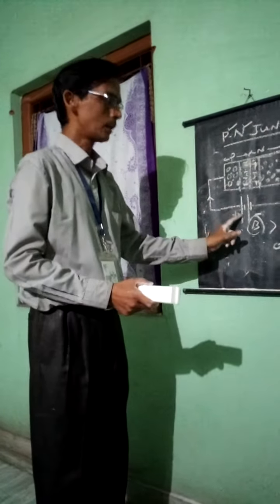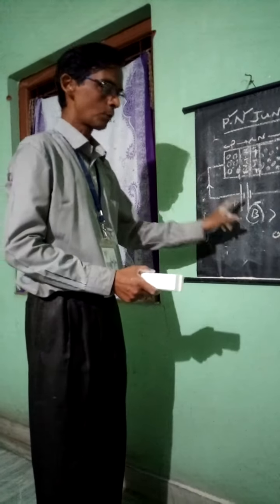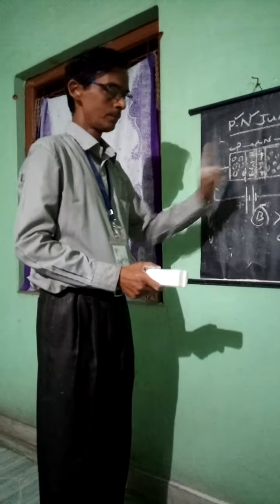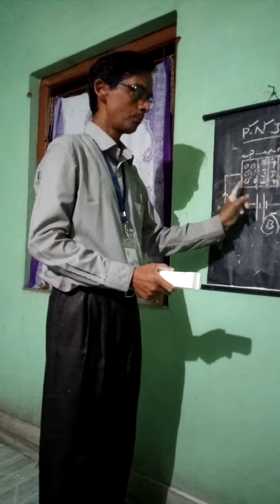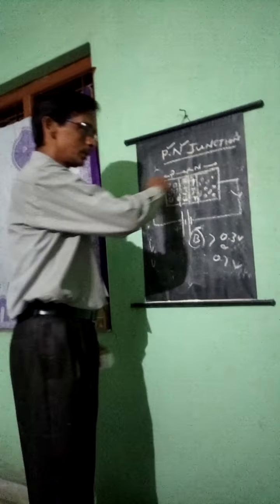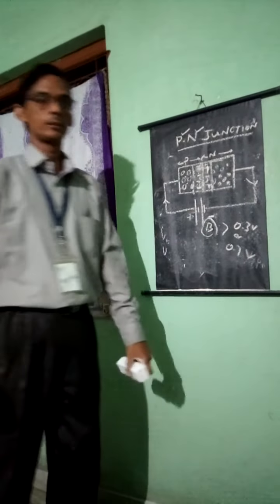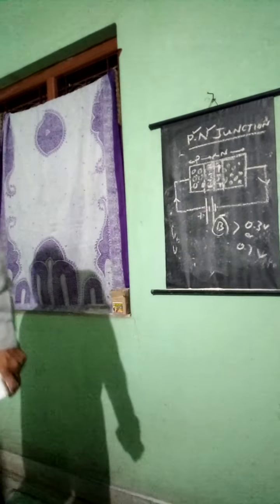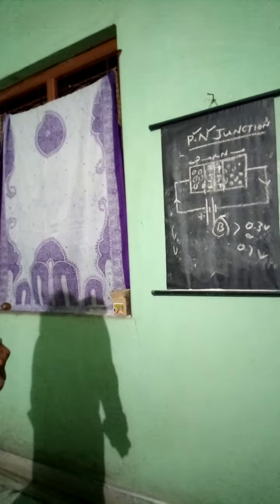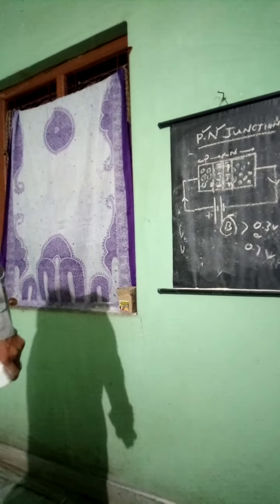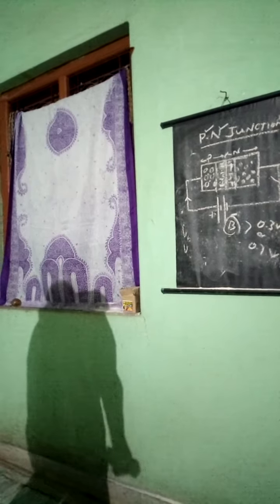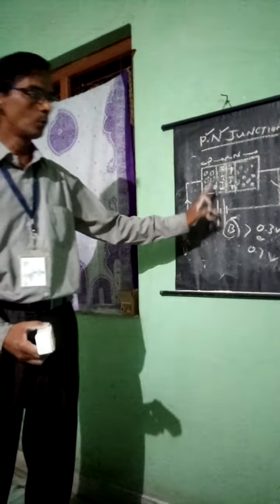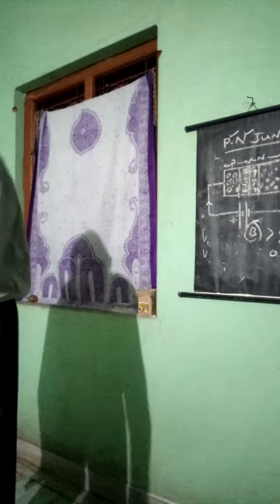Always remember another thing: after applying the voltage, it will be forward biased. The forward biasing current flows from the P side to the N side, and that is the conventional current. I have already told you that a PN junction diode is said to be forward biased. Let us see what will happen whenever the applied voltage is more than the barrier potential.